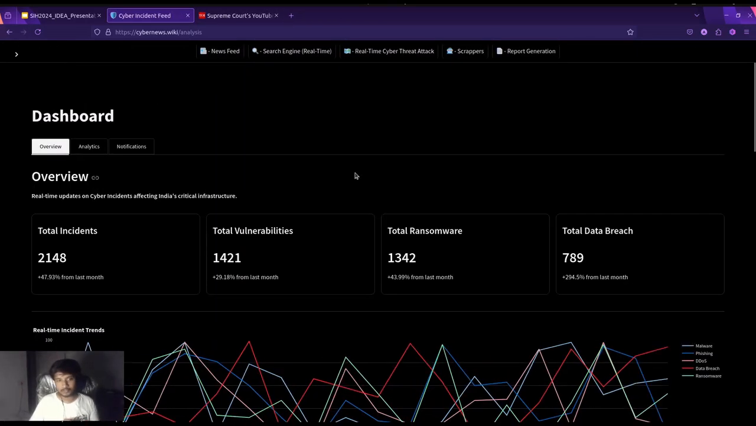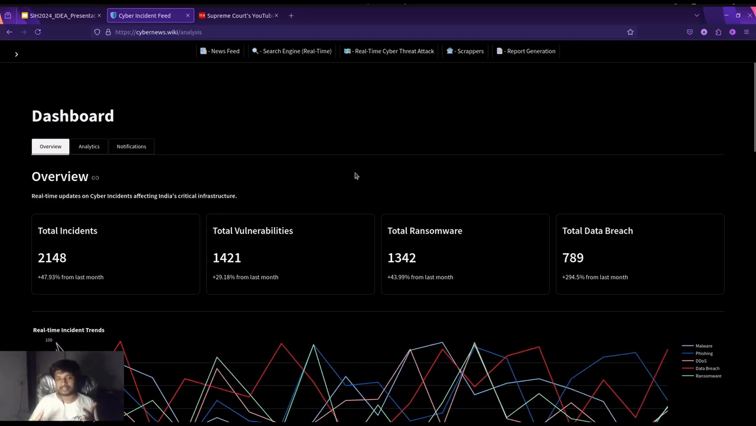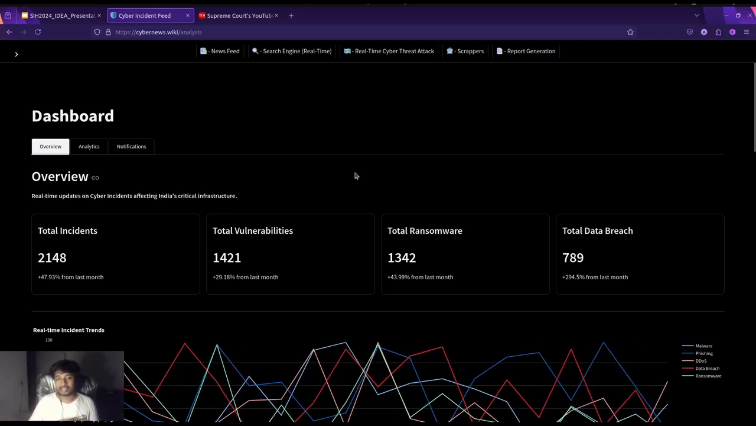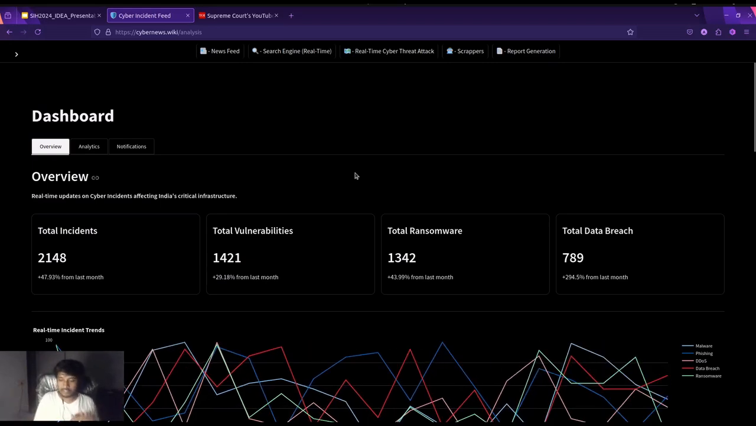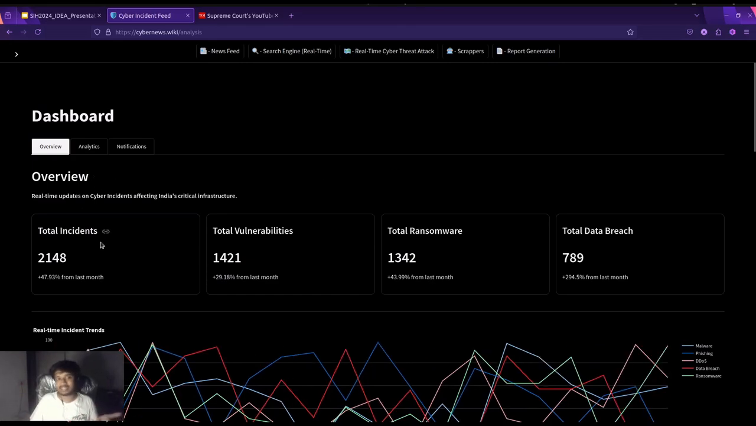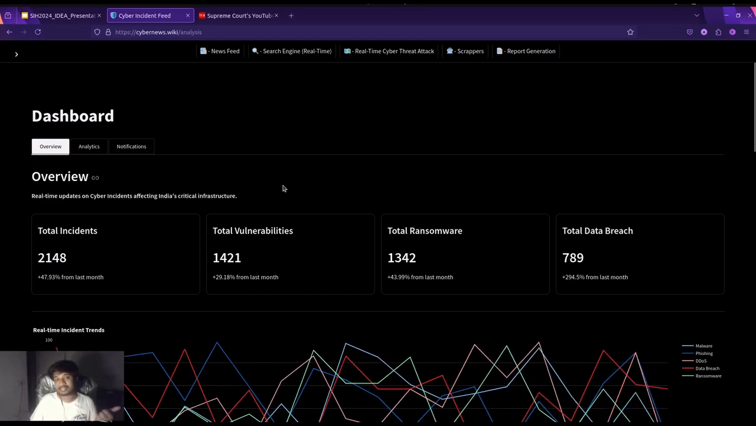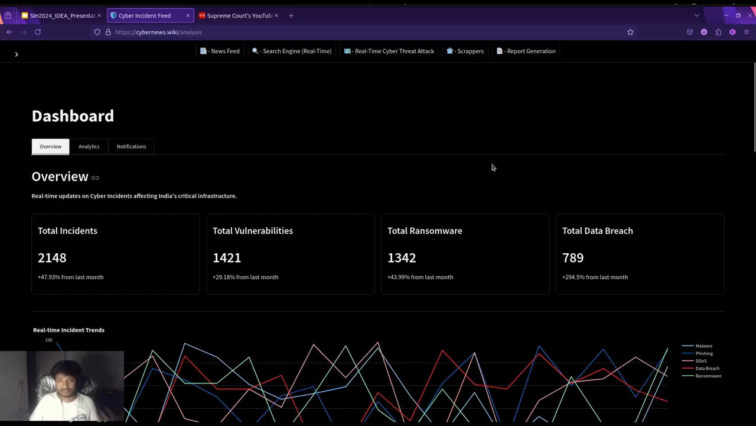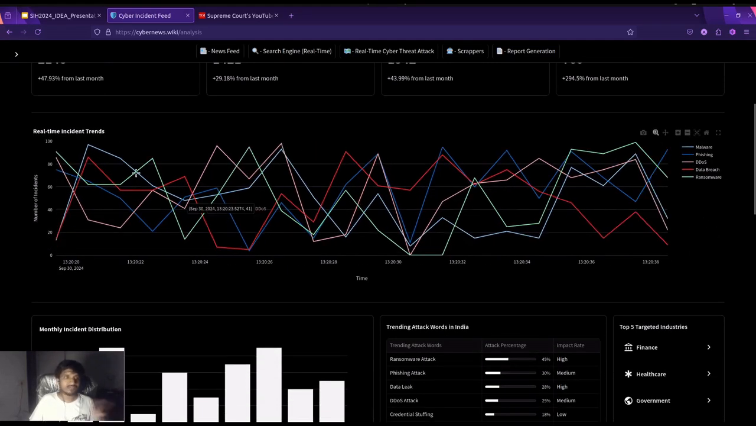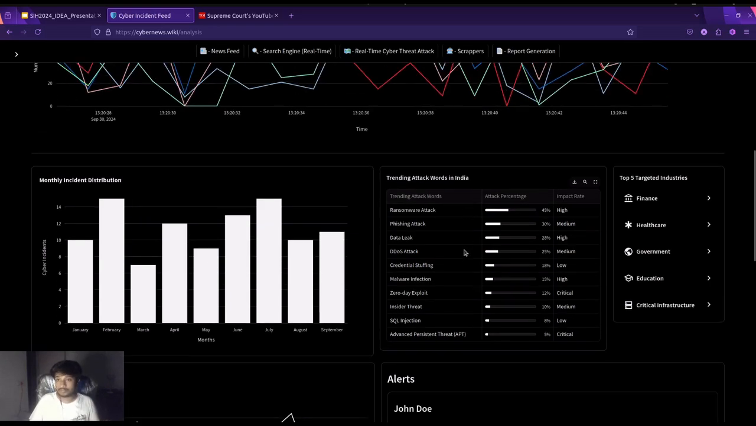Okay, our analytic dashboard. Here we give deep insight about the whole data which we have collected till now, and what forecasted analysis can be done from the previous data. We have reports saying how many total incidents have been recorded in the database, total vulnerabilities found, total ransomware, and total data breaches found. Then we have a real-time incident trend, monthly incident distribution, and trending attack words, as I already mentioned before in the newsfeed section.